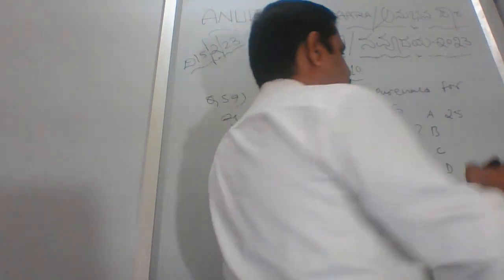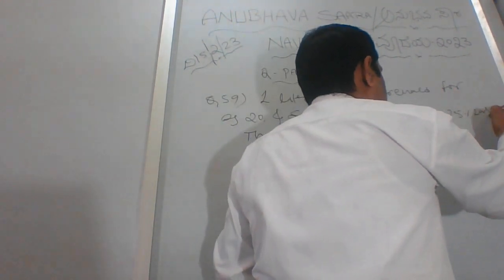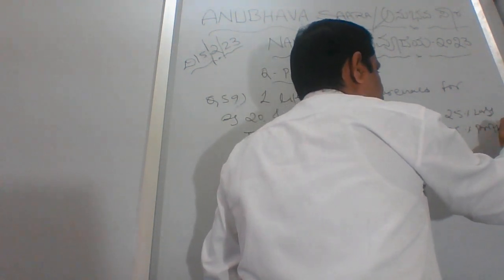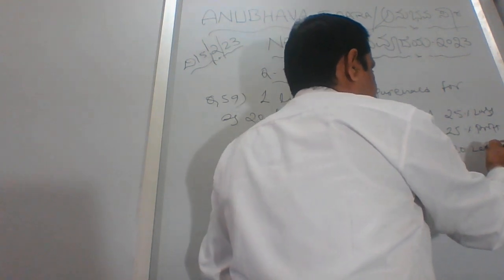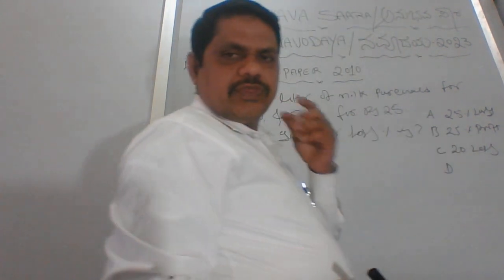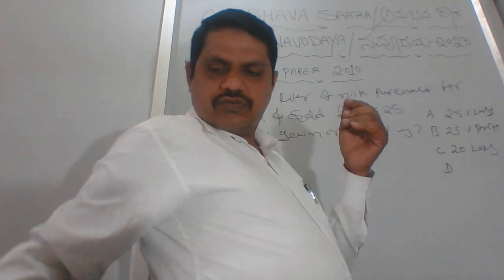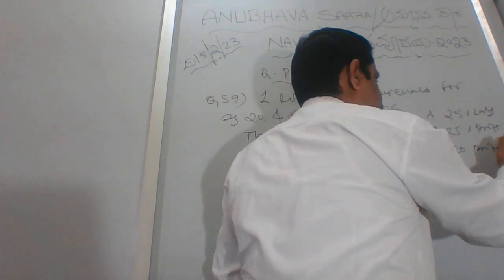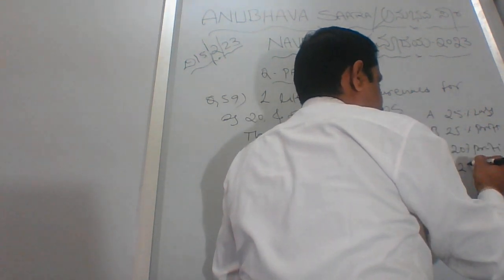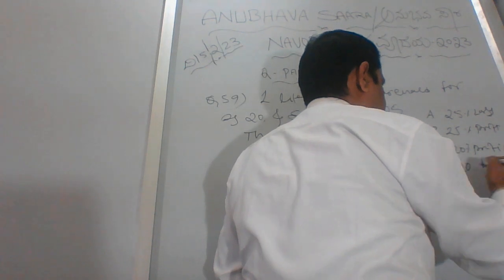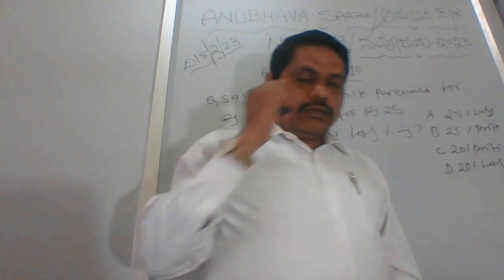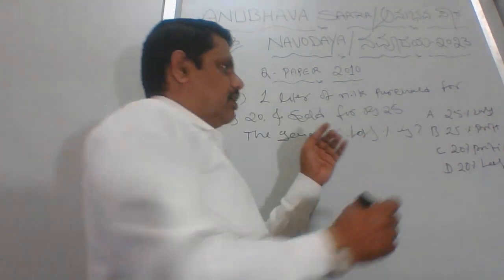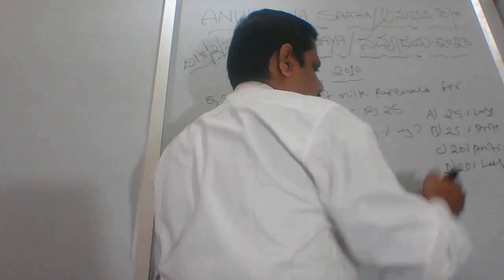Option A is 25% loss, B is 25% profit, C is 20% profit, D is 20% loss.